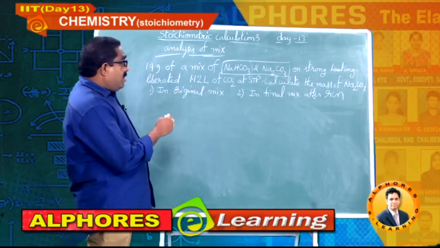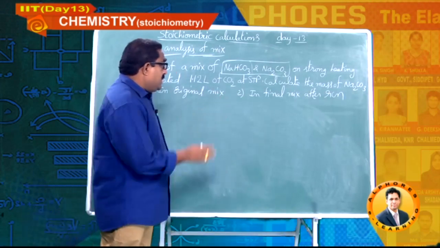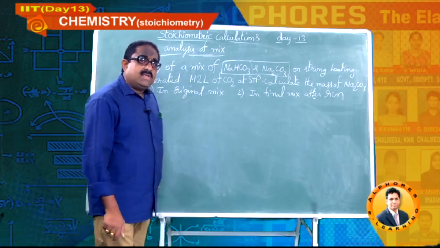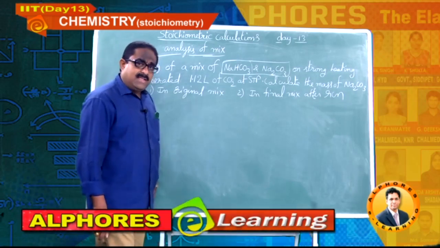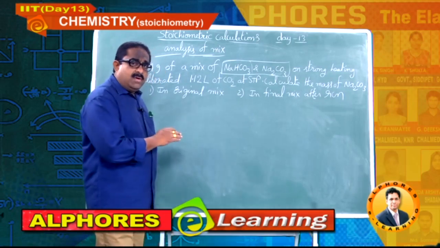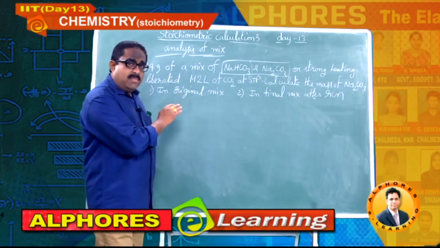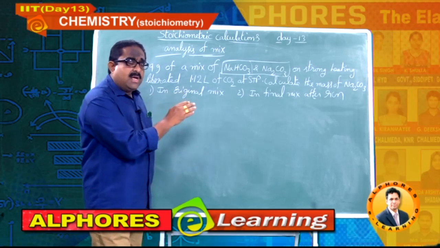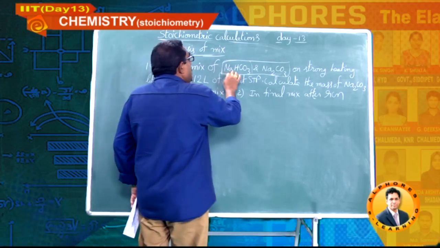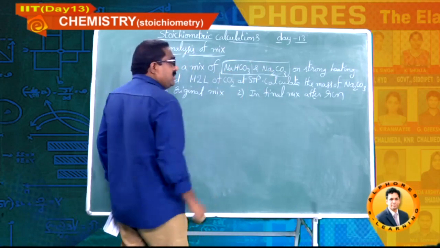Sir, you know everything that you are saying, that this is decomposed and this is not decomposed. You will also get that knowledge once the chapter alkali metals is completed, then you can solve, but as of now you should remember which is decomposable and which is not decomposable. That's why I am giving the data, students. So this is only the decomposable, this is not decomposable.